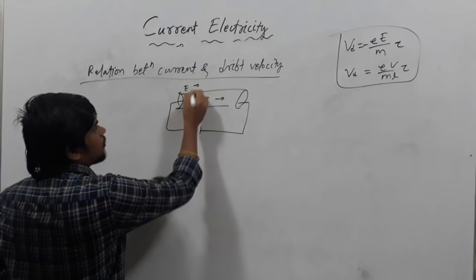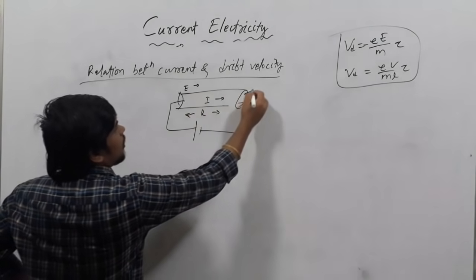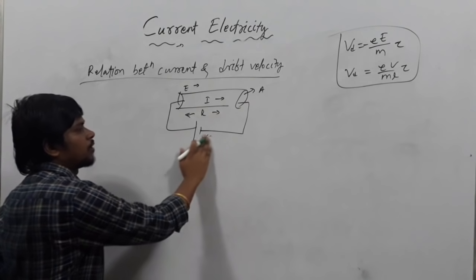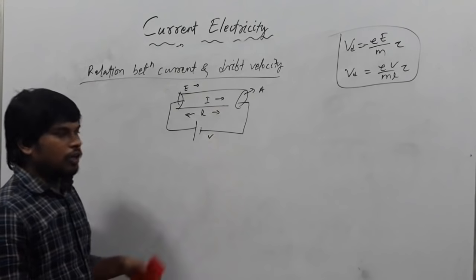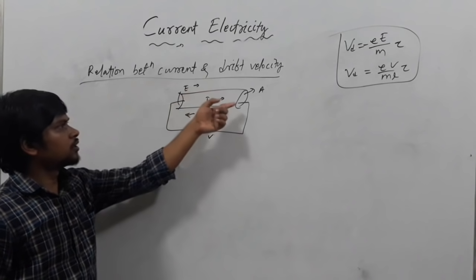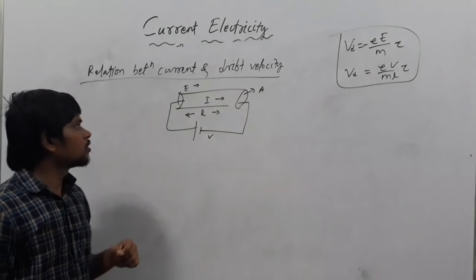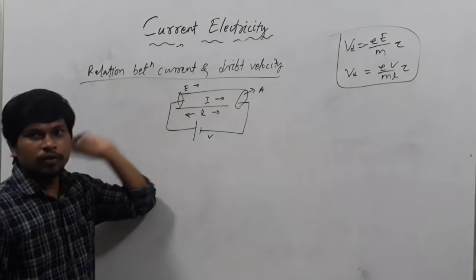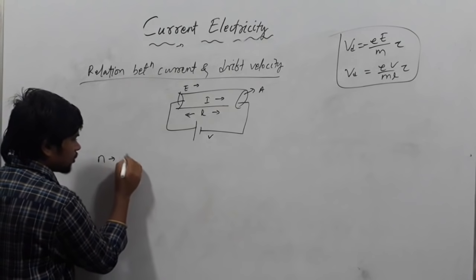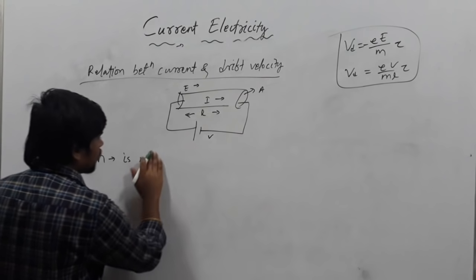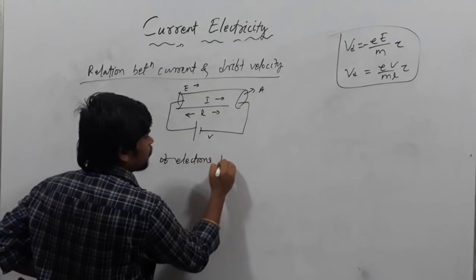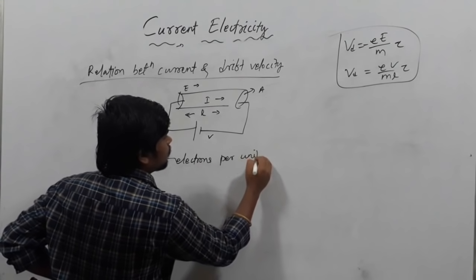E is the electric field, L is the length of the conductor. A equals the area of cross section, and V is the potential you are applying. L is the length of the conductor, E is the electric field, A equals the area of cross section of the conductor. Let us consider n is the number of electrons per unit volume.